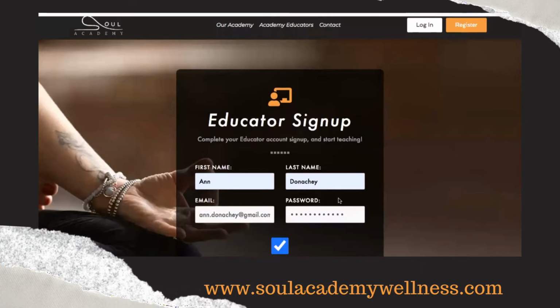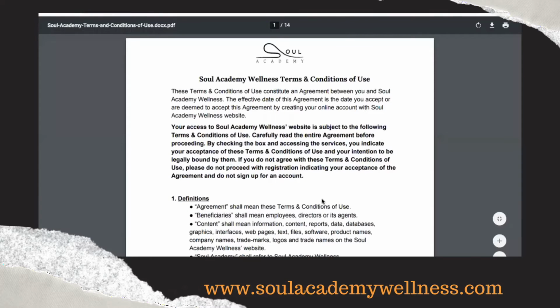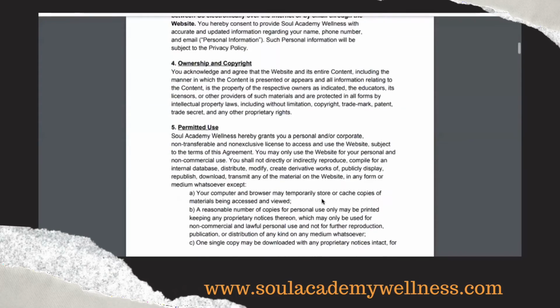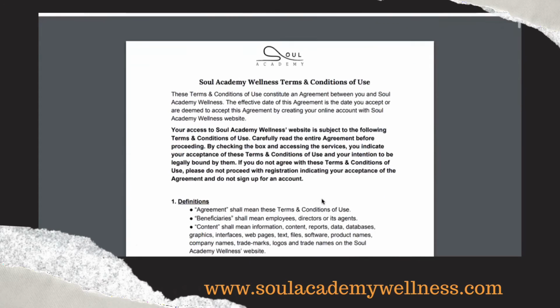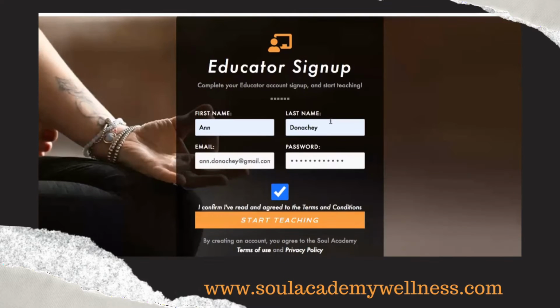Once your application is accepted, you'll receive an email prompting you to the next phase of sign up. Here you'll be able to create a password and view the terms and conditions, which contains a lot of important information about the privacy policy, code of conduct, and financial transaction responsibility. This means that there's a lot of information in here about your roles and responsibilities and how you get paid. If you have any questions whatsoever about this fun 14-page read, please don't hesitate to reach out to me. I am more than happy to answer any questions, concerns, thoughts you may have about the terms and conditions.